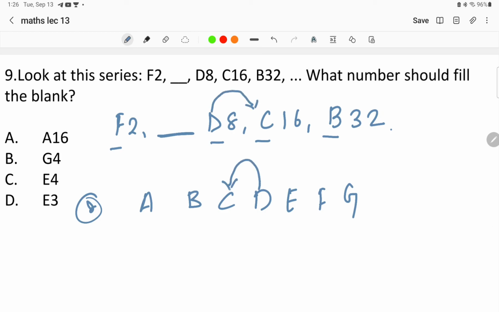So basically we are going backward in the alphabetical order. C is moving to B, so we are moving one step behind. So F should move to what? To find the answer right over here, F should come to E. E will come to D, right? So this is the pattern that has been followed: each alphabetical letter has been decreased by 1.